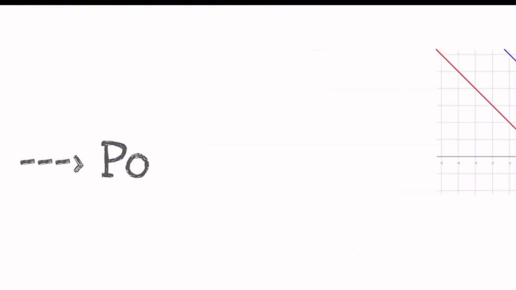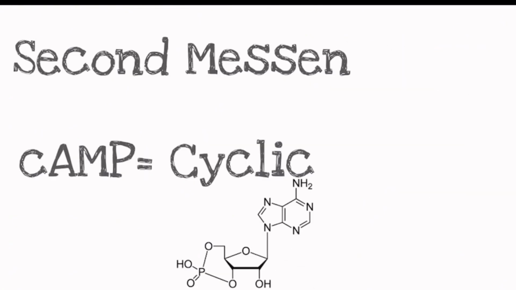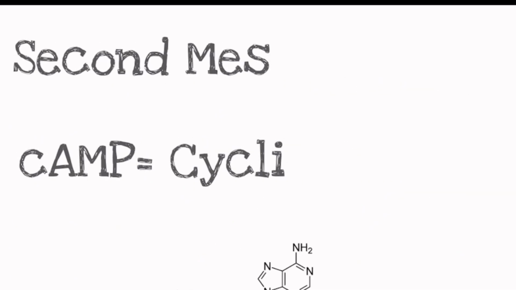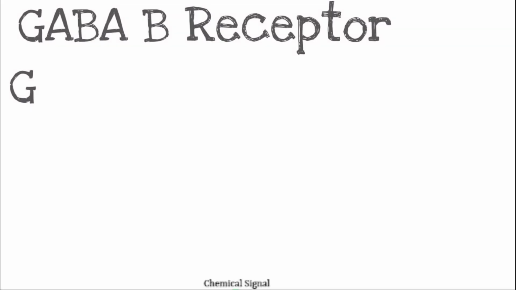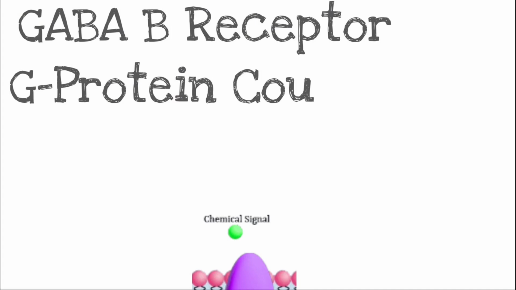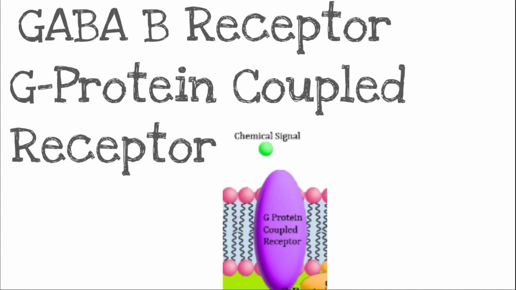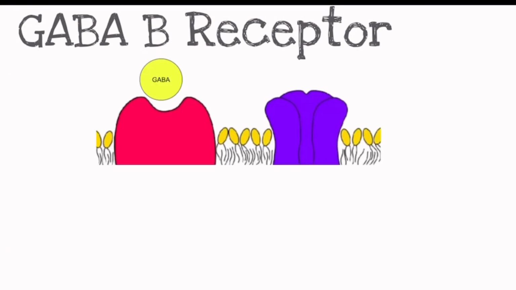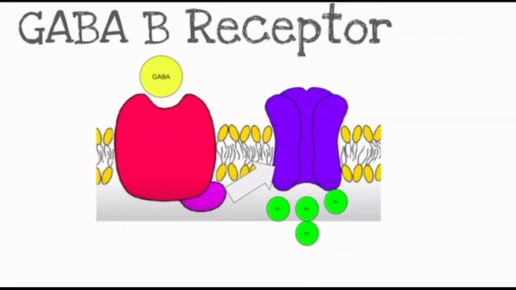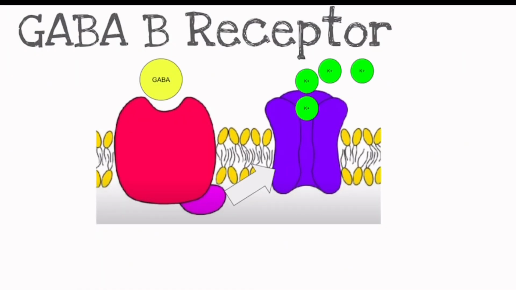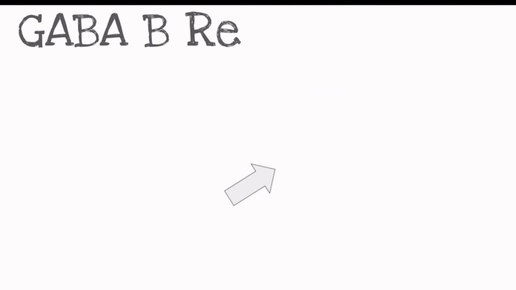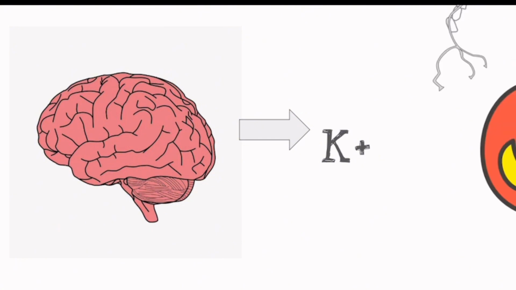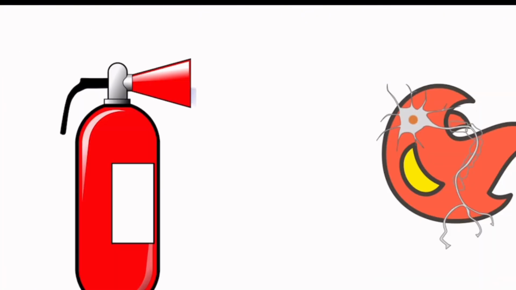When GABA is attached, it leads to the activation of the second messenger, which in this case is cAMP, or cyclic AMP. This allows for the activation of GABA B, a G protein-coupled receptor. During this process, when GABA attaches to that GABA B receptor, it allows for the flow of positively charged potassium ions to leave the neuron through the cell membrane. When potassium leaves the brain, it allows for the brain to have fewer neurons being fired.